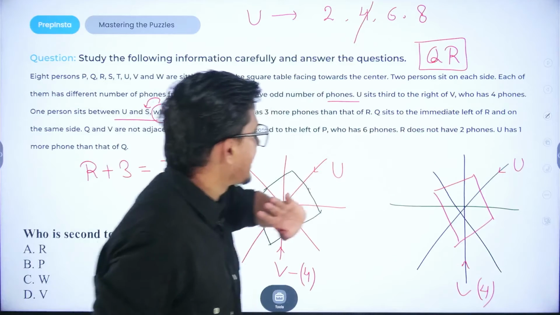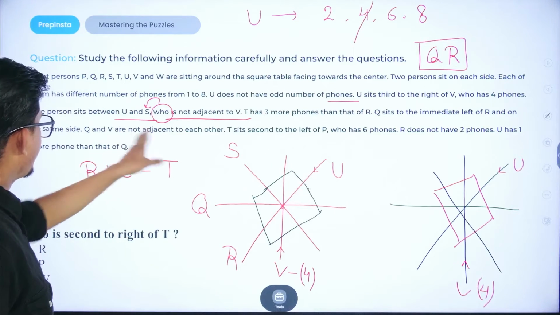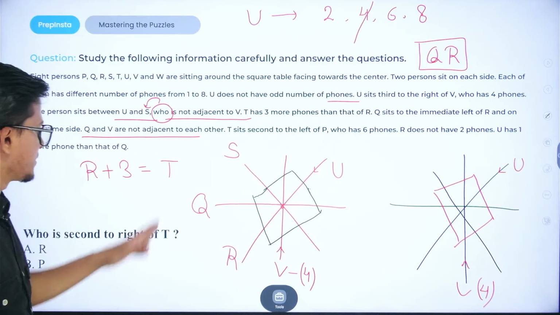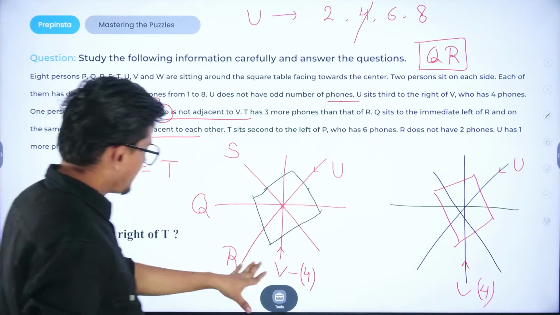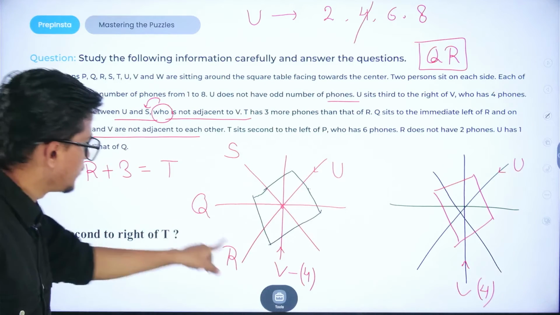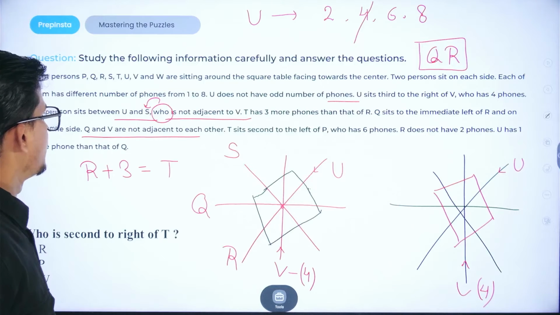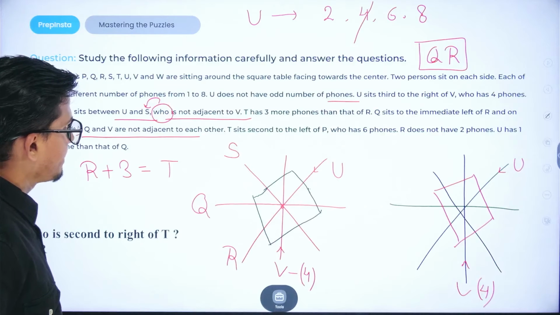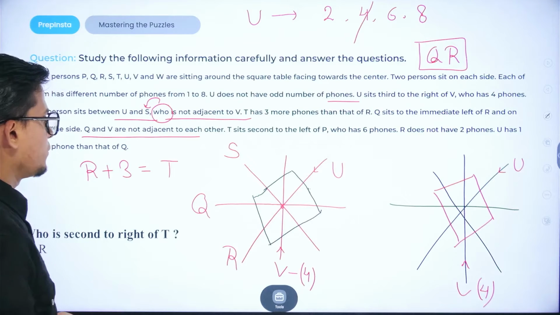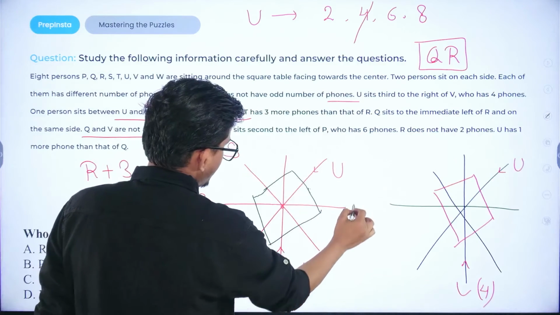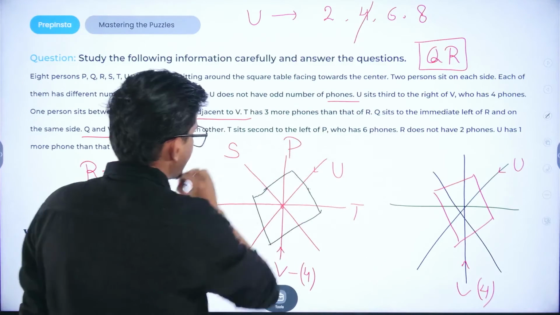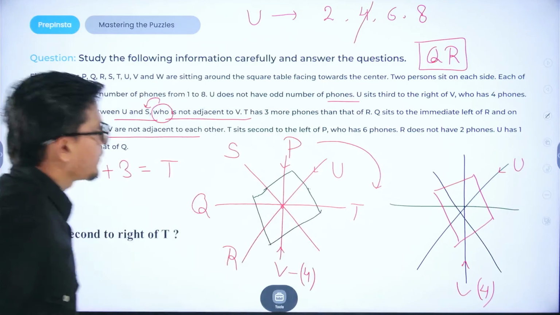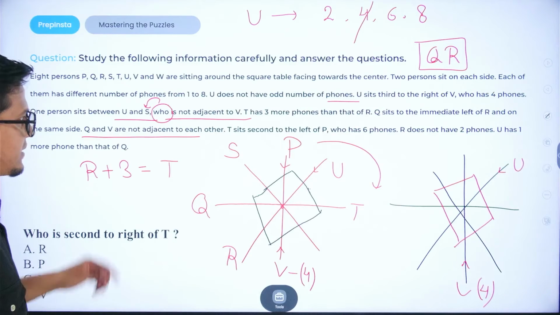Q sits to the immediate left of R, and on the same side Q and V are not adjacent to each other. That means our possibility is definitely true, because Q and V are not sitting next to each other. Now T sits second to the left of P. If T is sitting at this particular position, second to the left of P, then P would be at this particular position, because to the left means clockwise direction.